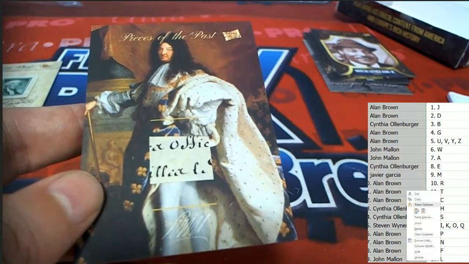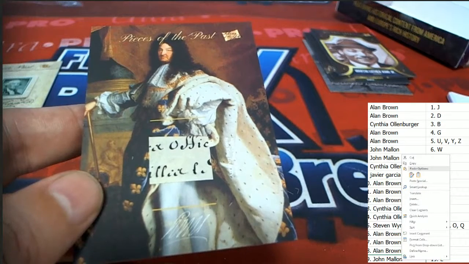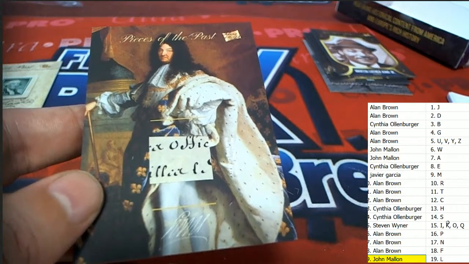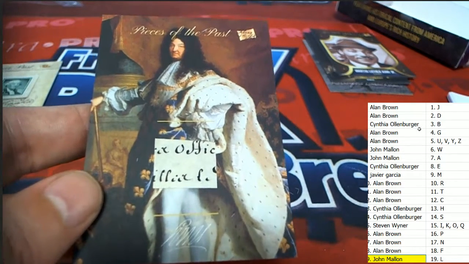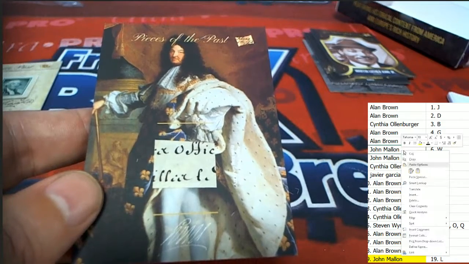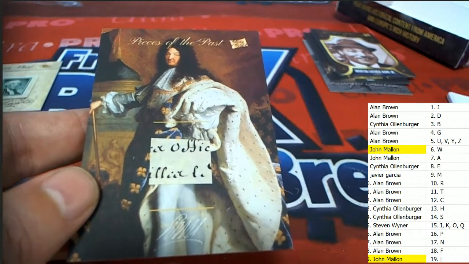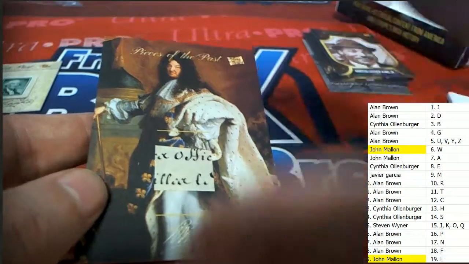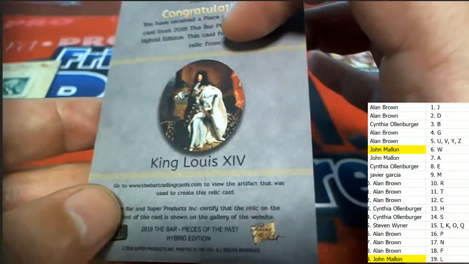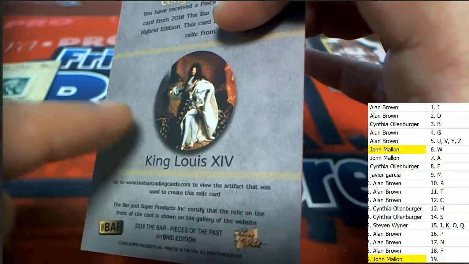So John, you got a great break going for you so far, with 2 solid hits right there. You got a king, and you got our Washington. And so it is last name letter. And we're not going to research into King Louis's last name. It's going to go to the letter L.